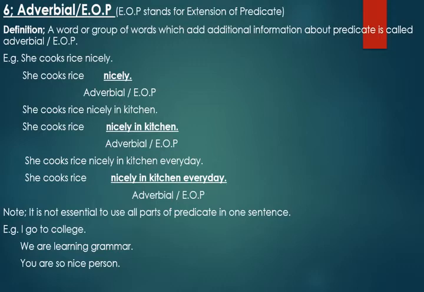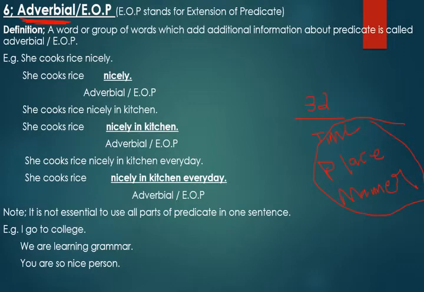Adverbials are taken from words like adverb. They are just of three types. Keep in your mind, adverb has got 32 kinds. Out of them, three are known as adverbial. Number one is adverb of time. Second is adverb of place, and the third one is adverb of manner. So these three are known as adverbials: time, place, and manner. Now they are taken from adverbial, and why do we call them EOP? Because they give extra information about predicate.